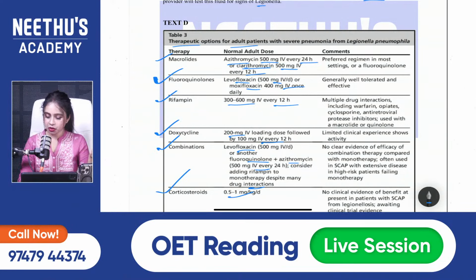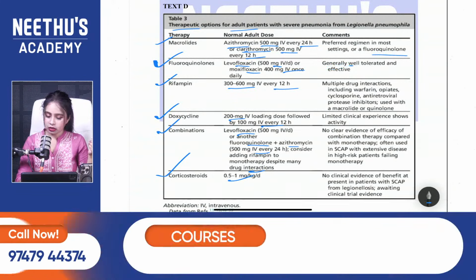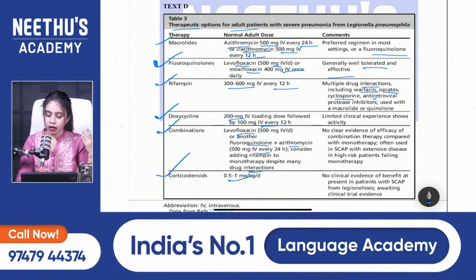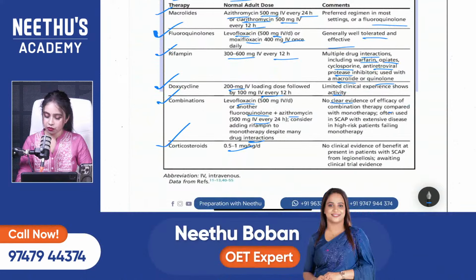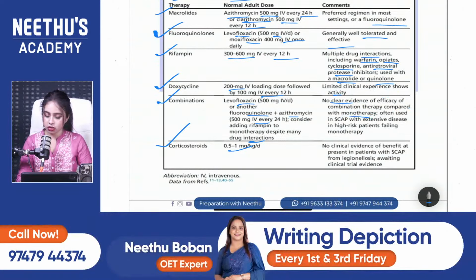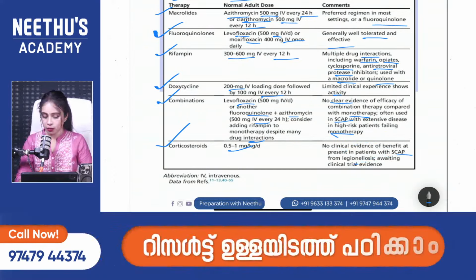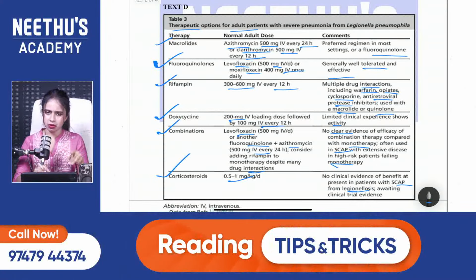Here there are comments mentioned. Preferred regimen in most settings is a fluoroquinolone, generally well tolerated and effective. Then multiple drug interactions: warfarin, opiates, cyclosporin, antiretroviral, then protease inhibitors used with macrolide and quinolone. So limited clinical experience shows activity, no clear evidence of efficacy. Combination therapy compared to monotherapy, SCAP abbreviation. Yeah, monotherapy. So clinical evidence benefit at the present in patients with SCAP from Legionellosis awaiting clinical trial evidence. Yeah, these are my keywords from text D. A lot of numbers here.